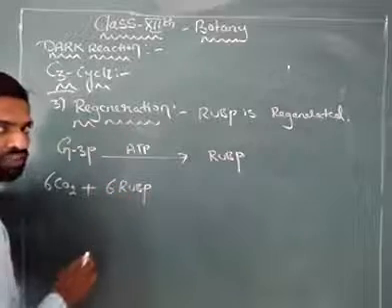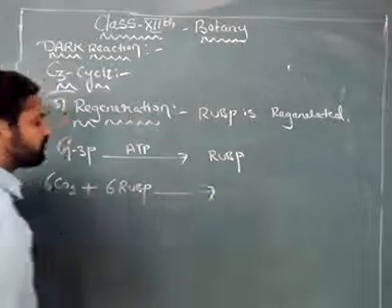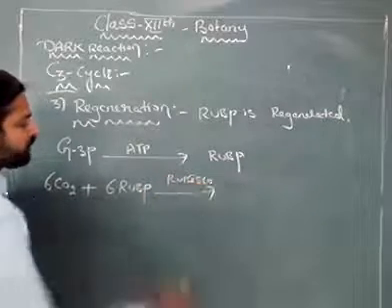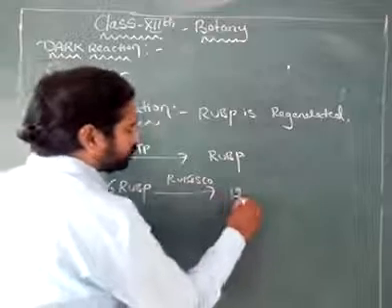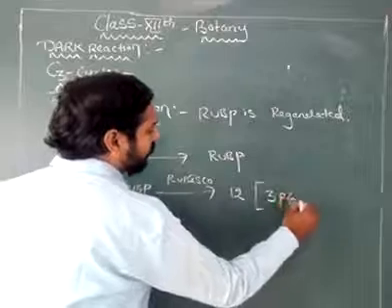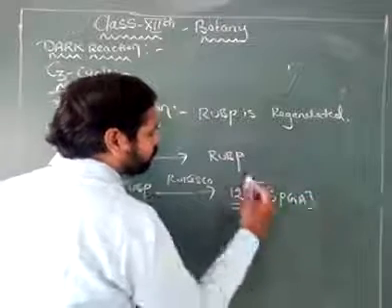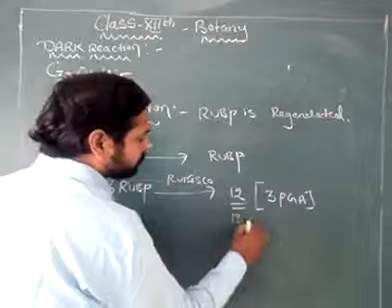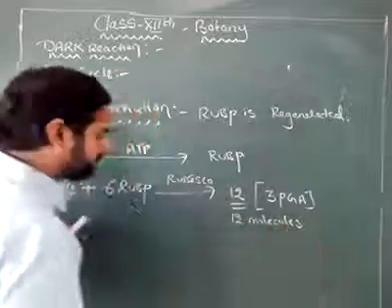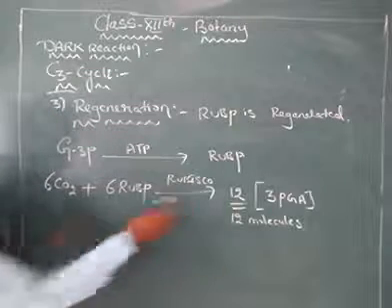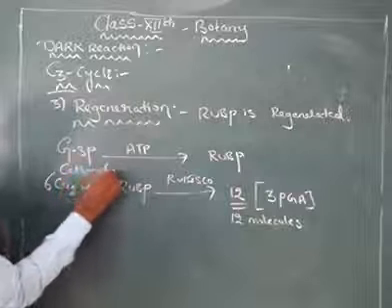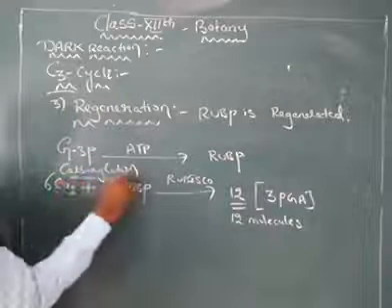This is called carboxylation, in the presence of the enzyme Rubisco, forming 12 molecules of 3-phosphoglyceric acid. 12 molecules of 3-phosphoglyceric acid are formed. Now, those 12 molecules; this is the carboxylation step.